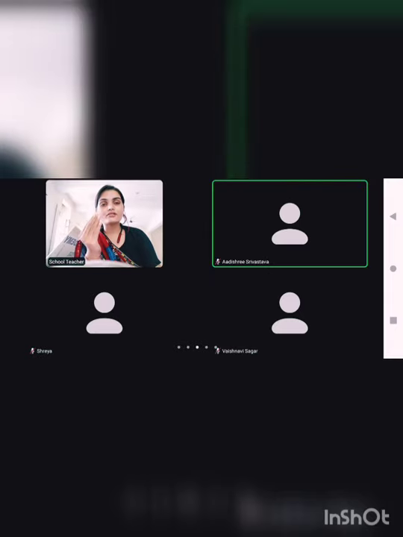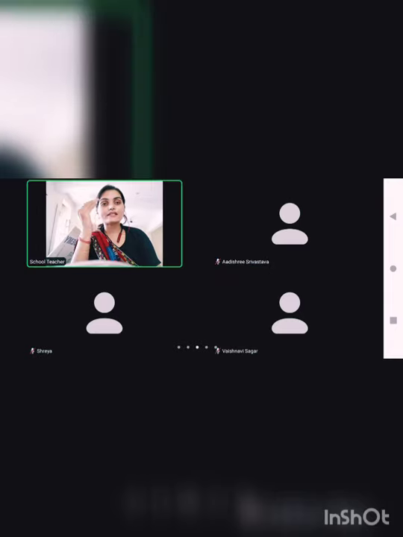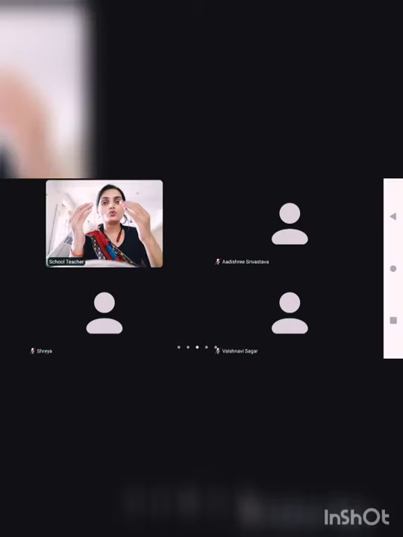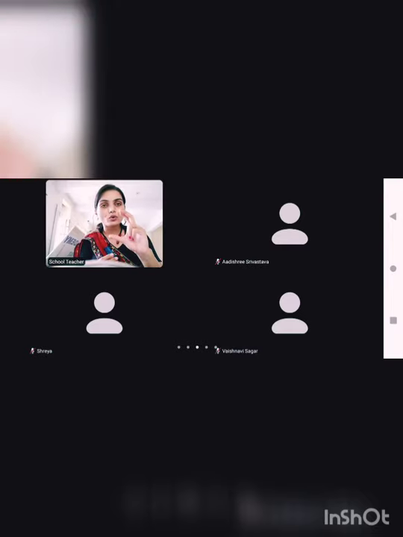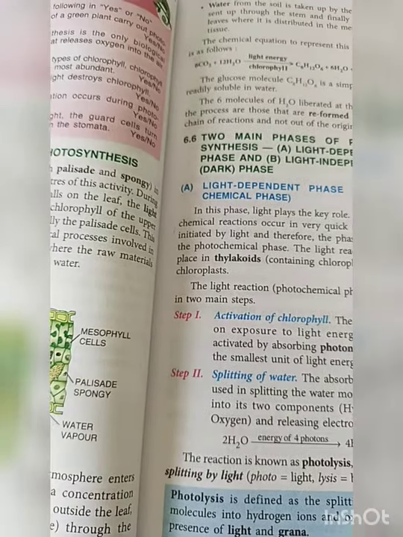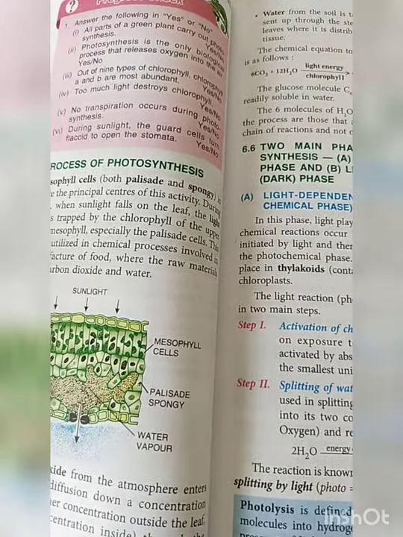Beta, stomata is that structure which allows the carbon dioxide to go inside the leaf, or you can say inside the plant. The video was stopped when I was telling you what the dark and light reactions are.